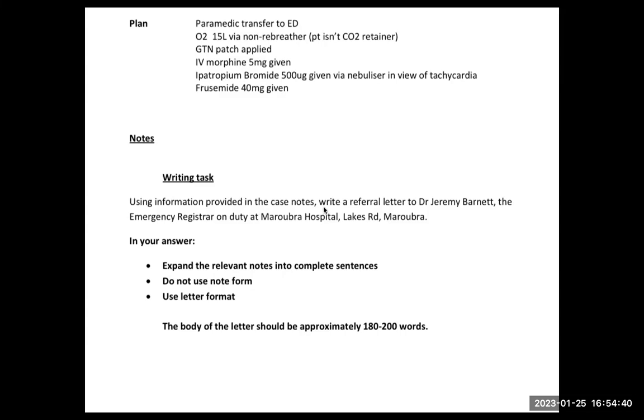So first of all, you need to know to whom you are writing the letter. So write a letter to Dr. Jeremy Barnett, the emergency registrar. So you are writing to the emergency registrar, so obviously the word "urgent" becomes very important. This word will come in the first paragraph, because you are writing to the emergency registrar on duty, that means there is something really bad ongoing.